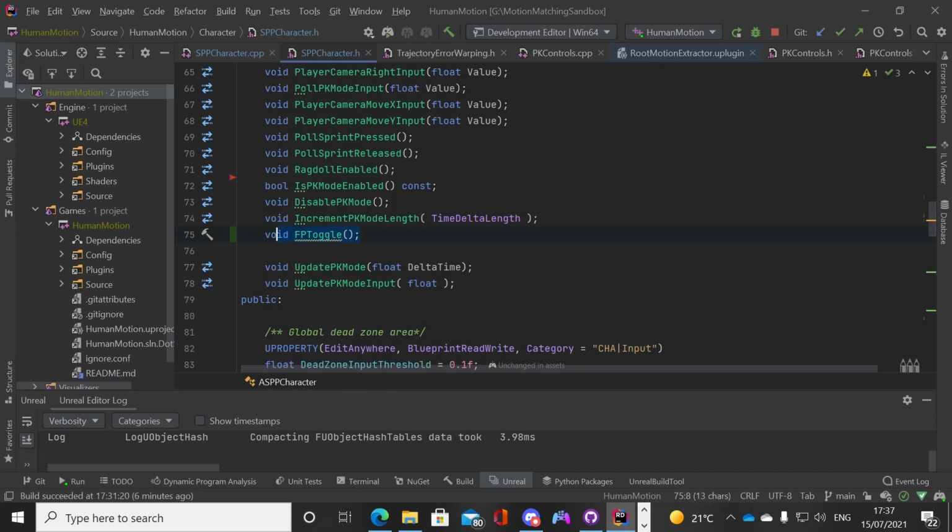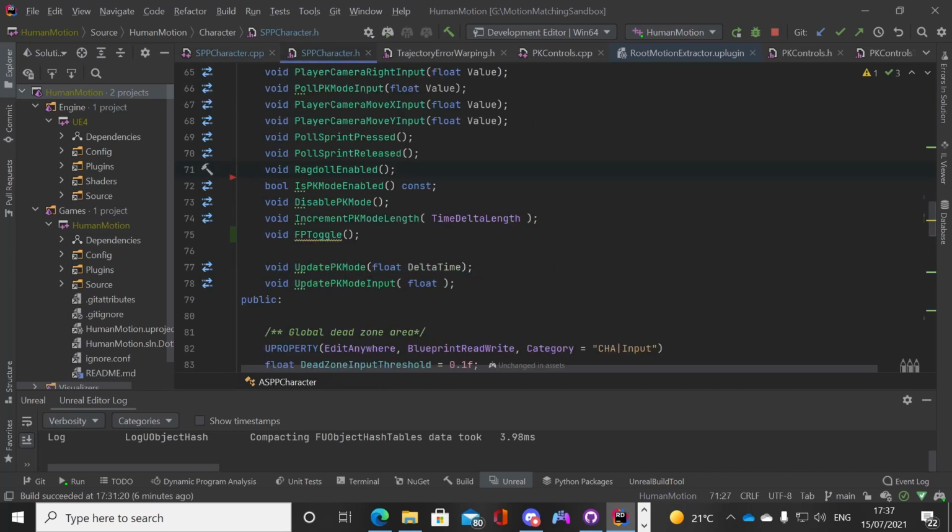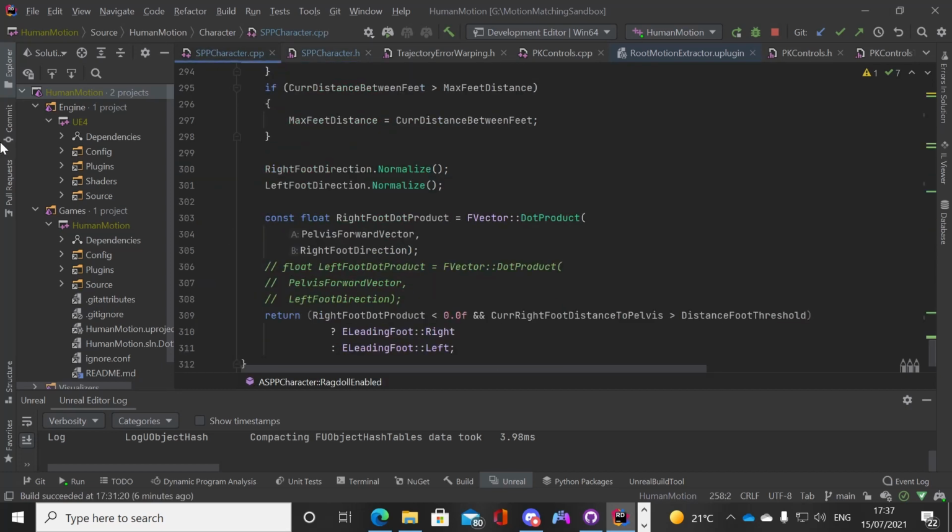Okay, so we now have a function FP toggle, and we declare this in the header class, and the header class is basically where you declare all your functions and your variables and your objects and instances, and then your C++ file is where you write all their functionality in code. So yeah, this is sort of like the definition, and this is like the functionality.